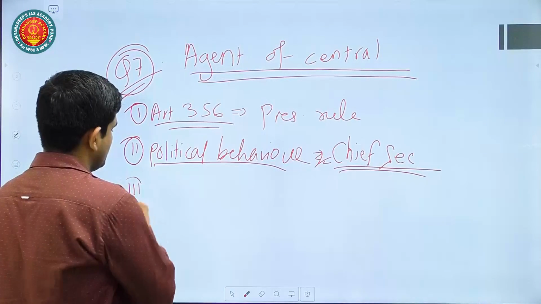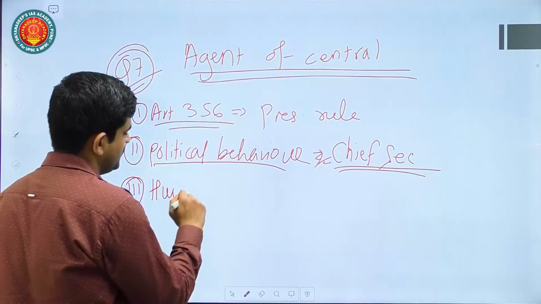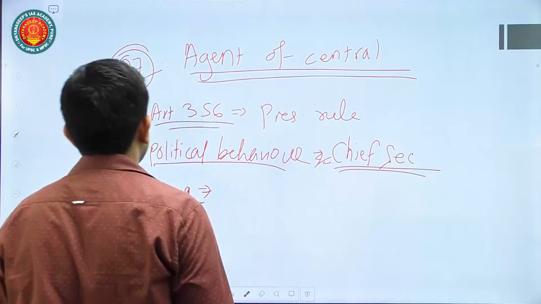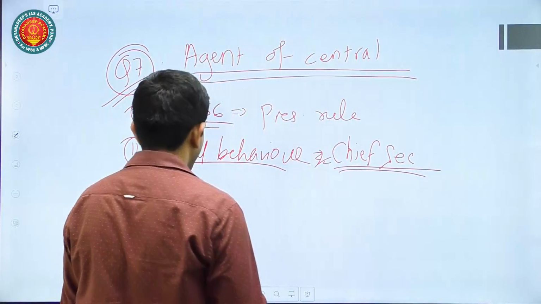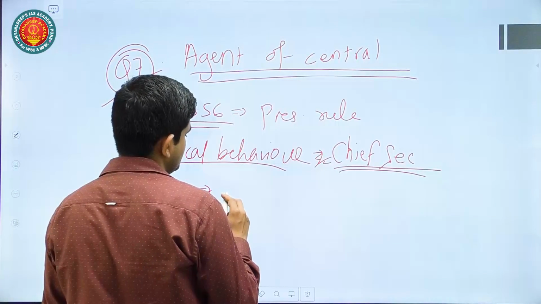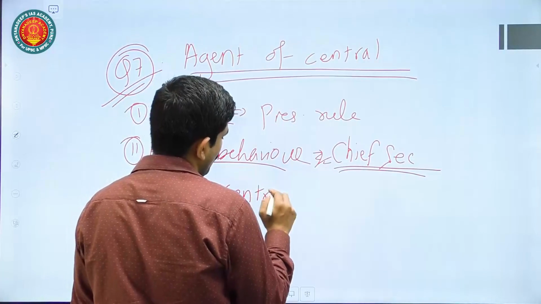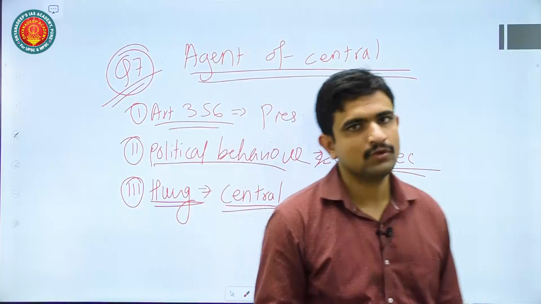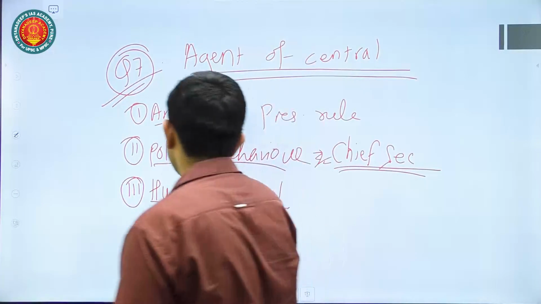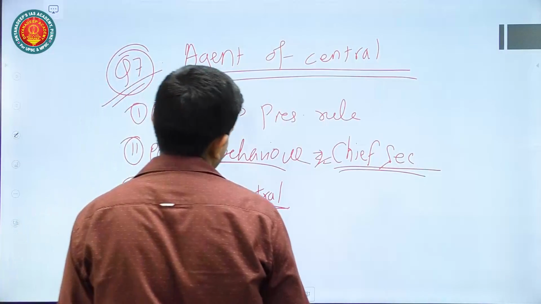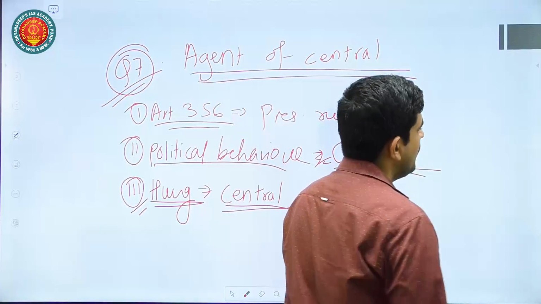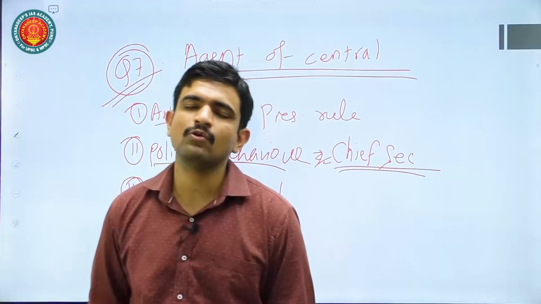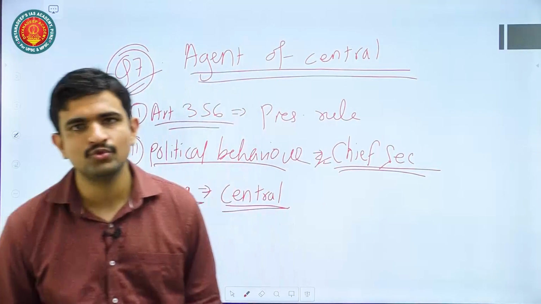Then third point is with respect to hung assembly. When there is a hung assembly, the governor will many a times go with the party which is in central government. He will call the party which is ruling at the central government first to form the government. This has happened many times, like in the Karnataka case. Single largest party having less majority than the pre-election coalition was called for the government formation. So that also shows biasness.